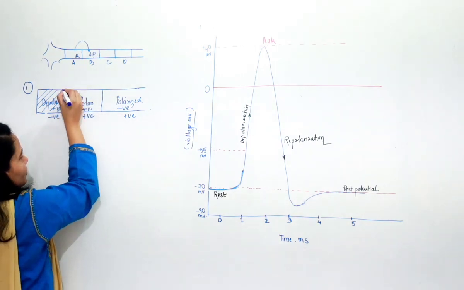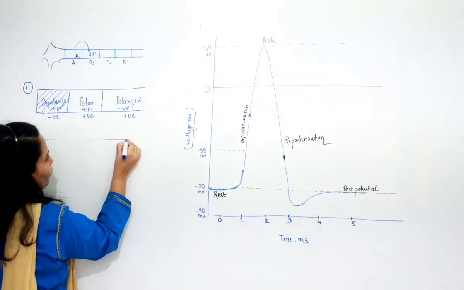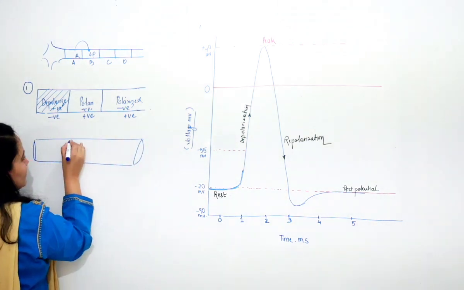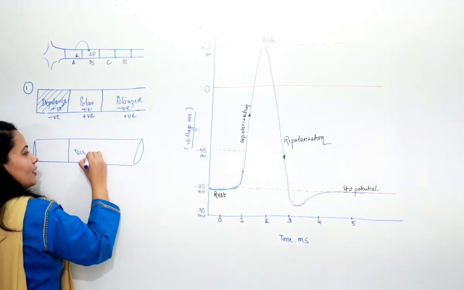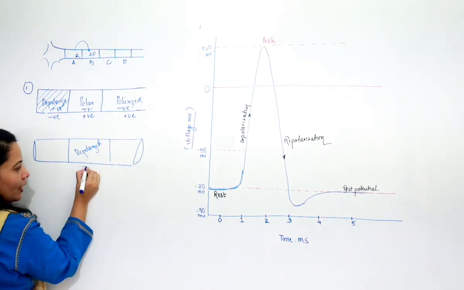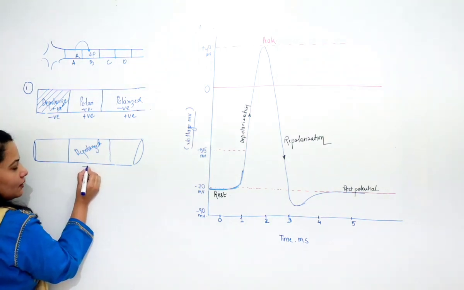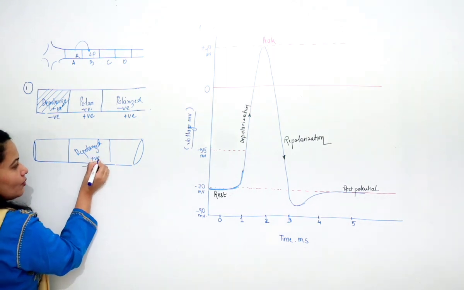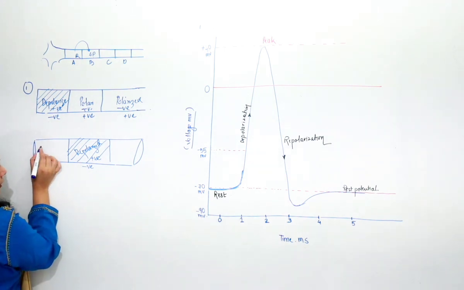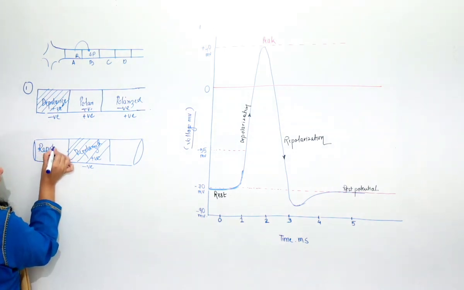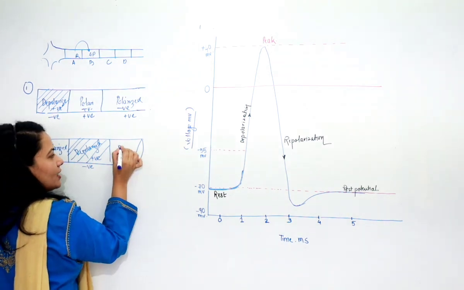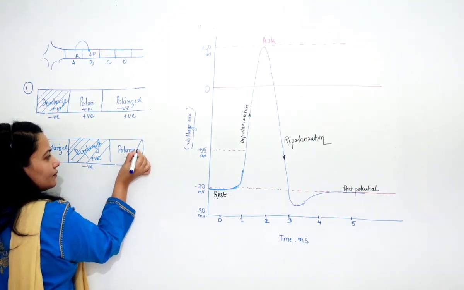So now when the impulse travels from this zone to this zone, what will happen to the next condition? Now this will get depolarized. Means what? This is under the action potential. So now this will become outside negative and inside positive. So now this is depolarized. So over here the condition would be repolarized. And here again the condition is as it is, polarized.